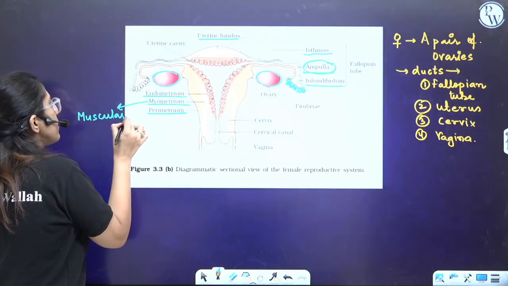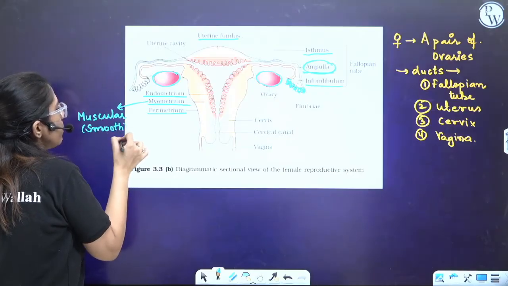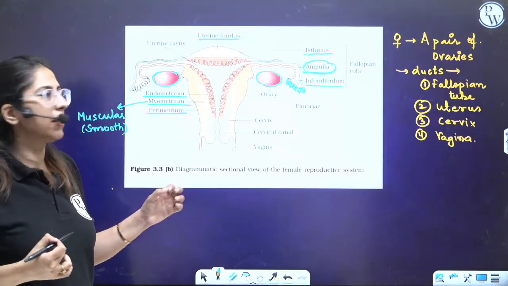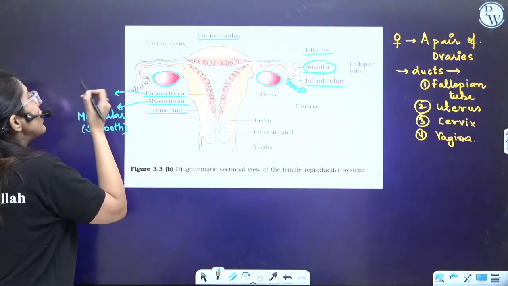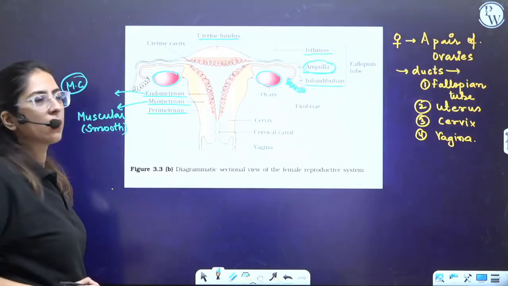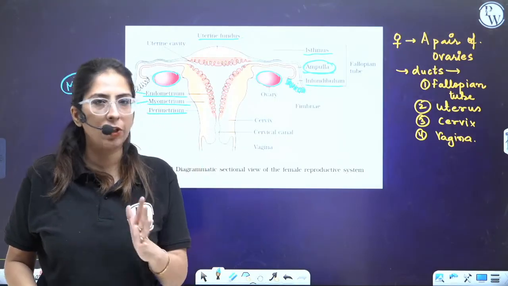Muscular. And it is made up of smooth muscles, which help in the contraction. So here, another layer is the endometrium, right? Endometrium periodic shedding leads to the menstrual cycle. Periodic shedding. That means every month the wall which breaks is the endometrium.